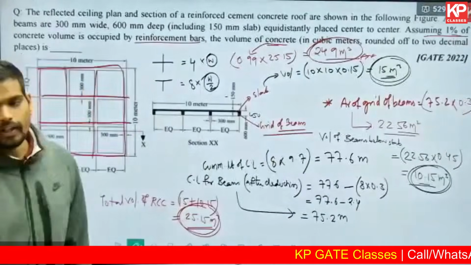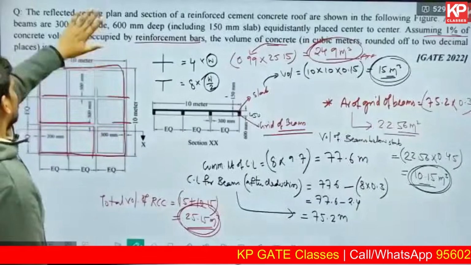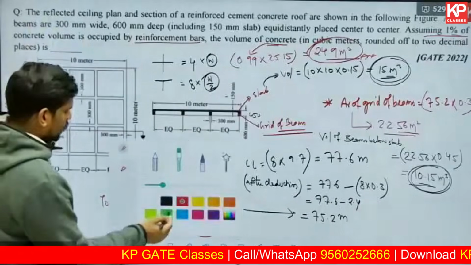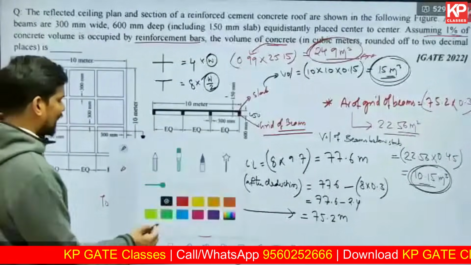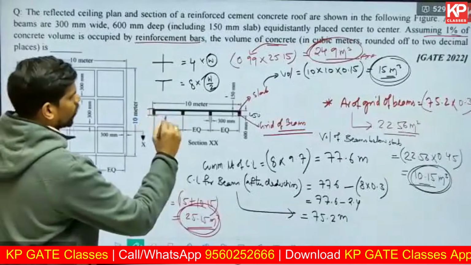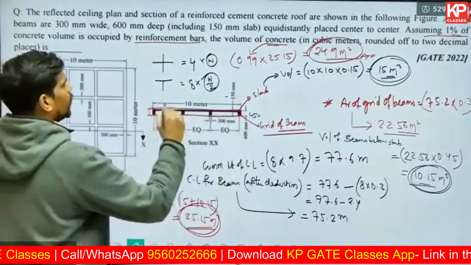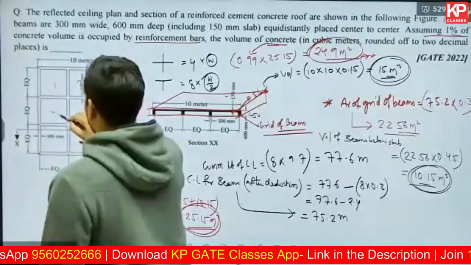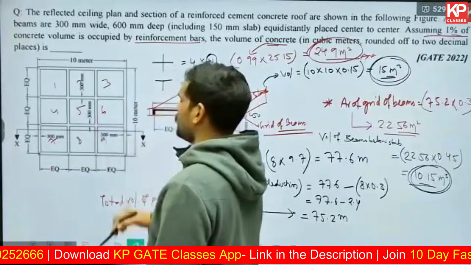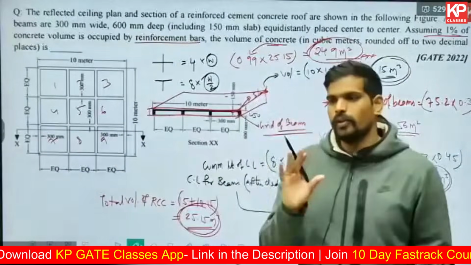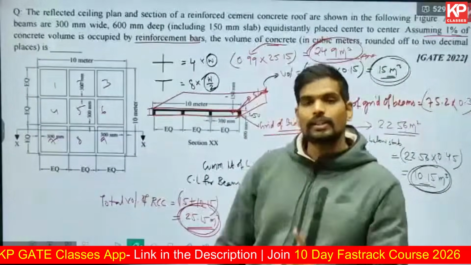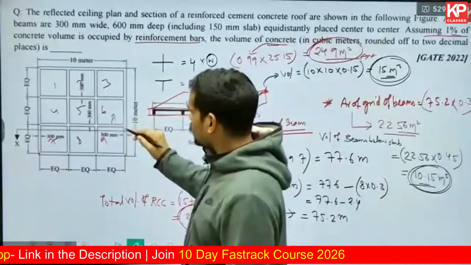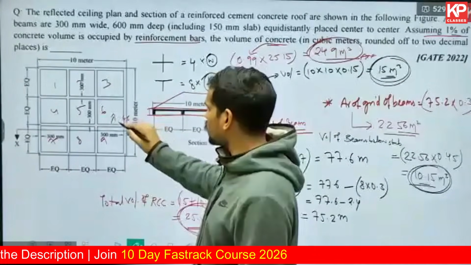Someone was asking about the voids part. I can just give you a hint on that. Basically, in this question, if you want to subtract the voids, you can find out the total volume of the slab from top to bottom, everything. This complete solid slab, you can find out the volume first. And then there are 1, 2, 3, 4, 5, 6, 7, 8, 9 depressions. So these 9 voids, these cutouts, you need to find the dimension of and subtract. Each of them is a cuboid, so it is length into breadth into height. The depth of each void will be 45 centimeters, so 0.45.